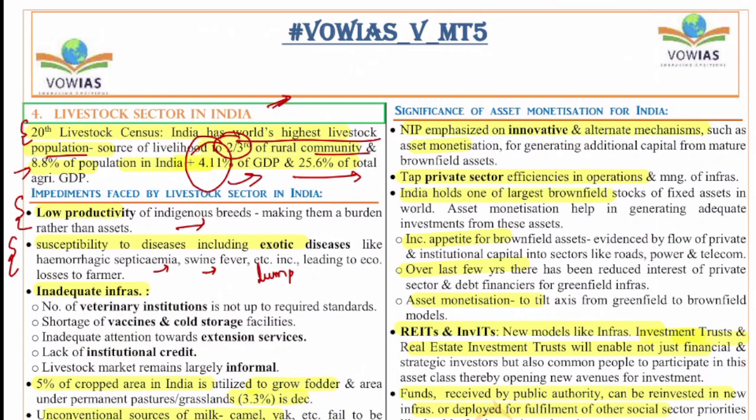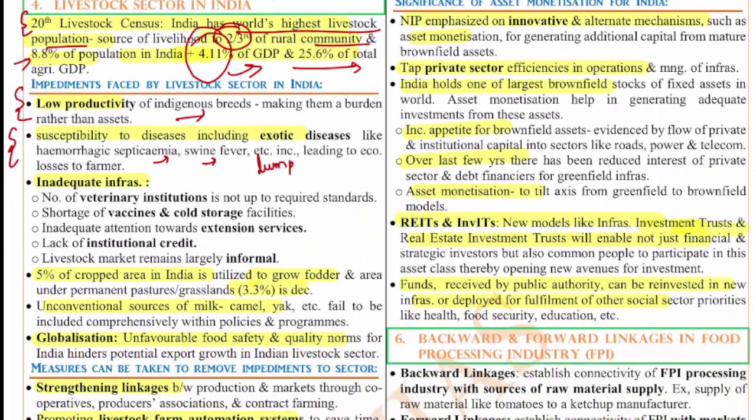Another thing is inadequate infrastructure, maybe in veterinary institutions and cold storage facilities for vaccination, inadequate forward and backward linkages for livestock processing, lack of institutional credit, and lack of a formal livestock market, because most of the market is informal. 5% of cropped area is utilized to grow fodder, and the area under permanent pastoral grasslands is 3.3%, and this is decreasing at large.